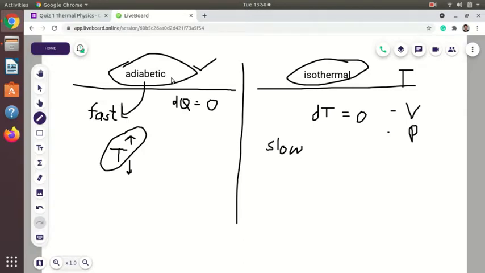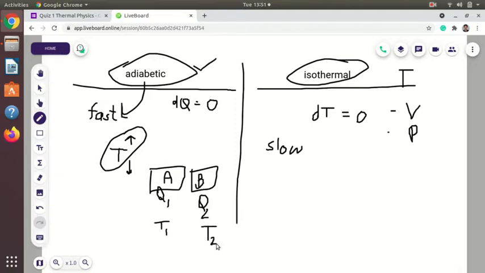There is one more thing: heat is an additive property. Suppose these are two systems, system A and system B. System A has heat Q1 and system B has heat Q2. System A has temperature T1 and system B has temperature T2. Now if we add these two systems, the heat will get added, but the temperature will not.